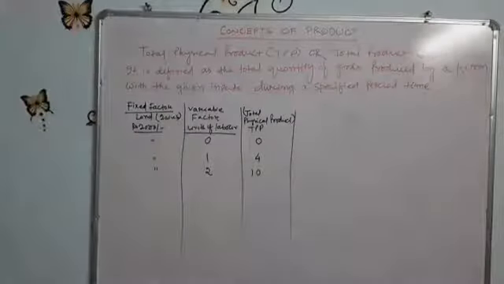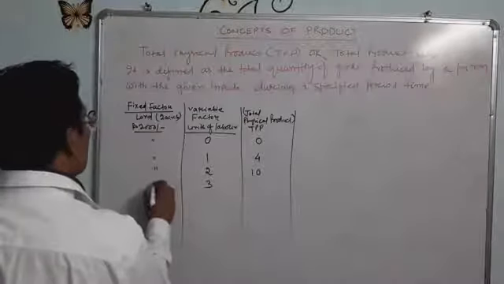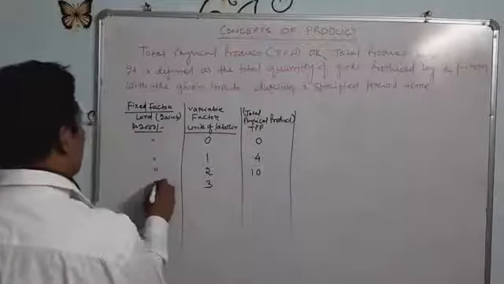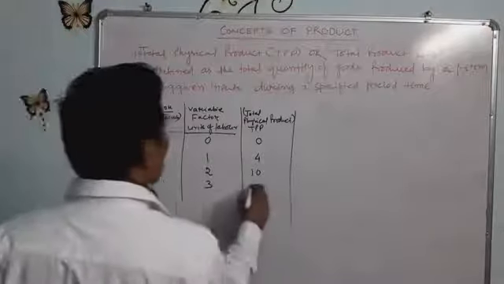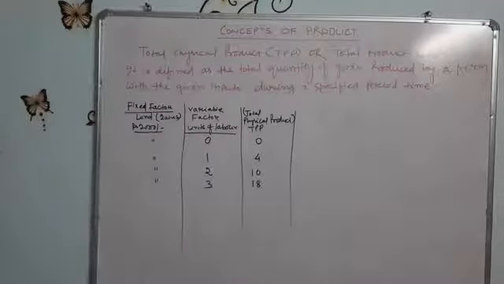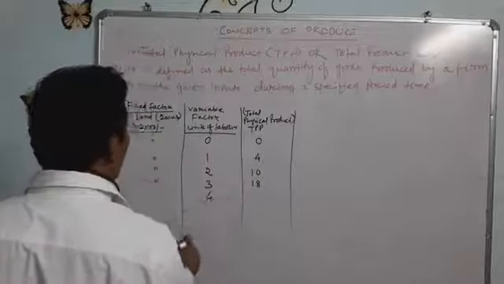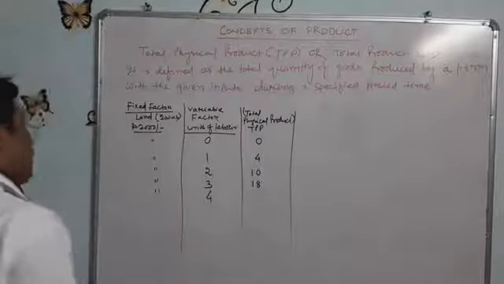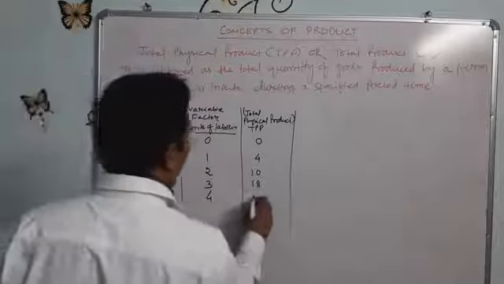Similarly, when the third labor is employed with this fixed factor, the total product increases from 10 to 18 units. Similarly, the farmer employs 4 units of labor with the fixed factor, and the productivity also increases from 18 to 24.